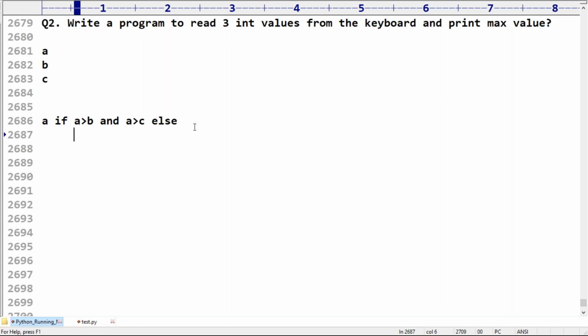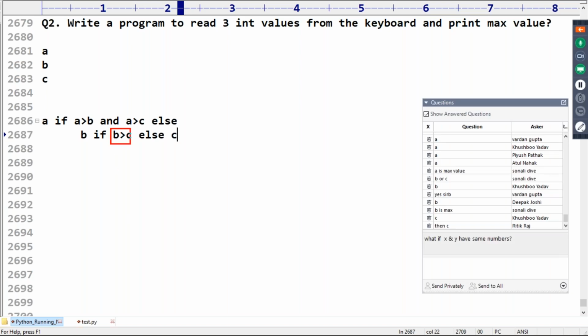What I'm trying to say: if B greater than C, which is the max value? B is the max value. Sir, else, if this condition fails, which is the max value? C is the max value. Now observe that if B greater than C, B is the max value, else C is the max value.